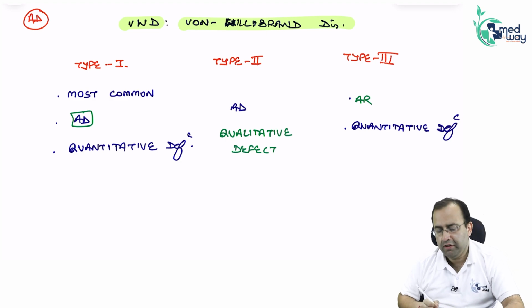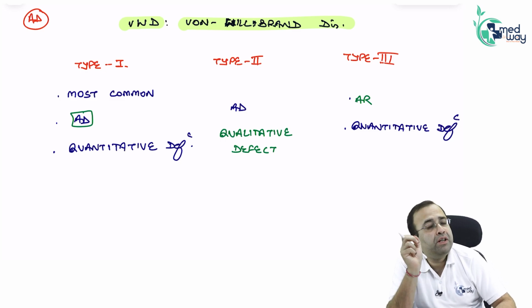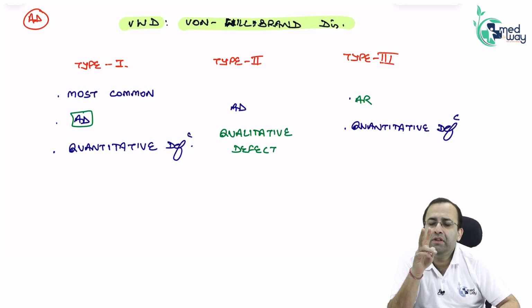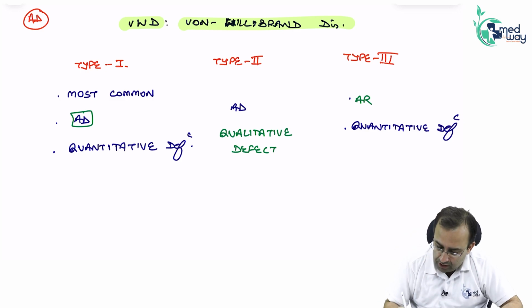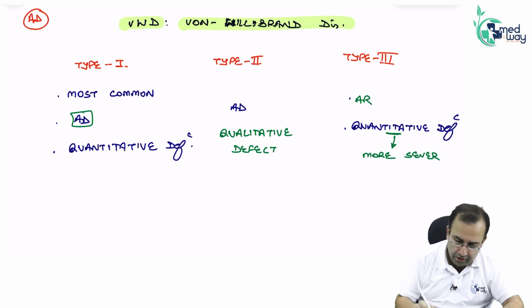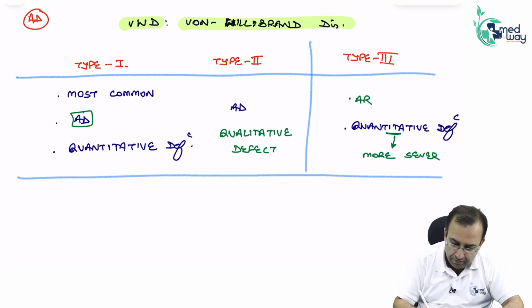So which will be more severe, type 1 or type 3? Type 3 is autosomal recessive, so disease will occur only when both alleles are abnormal. That is autosomal recessive. So which is more severe? Type 3. Fair enough. This was the master table of von Willebrand disease.